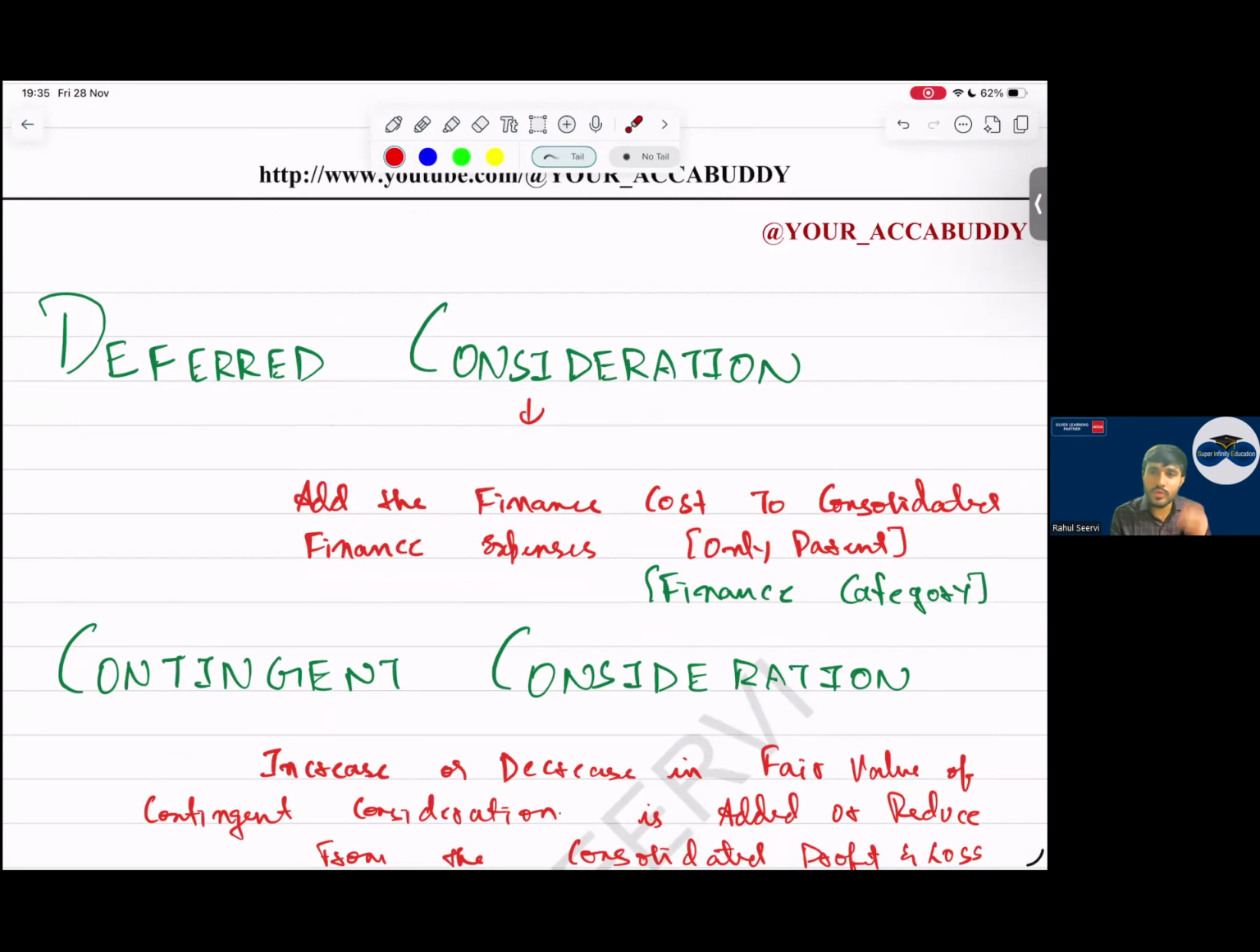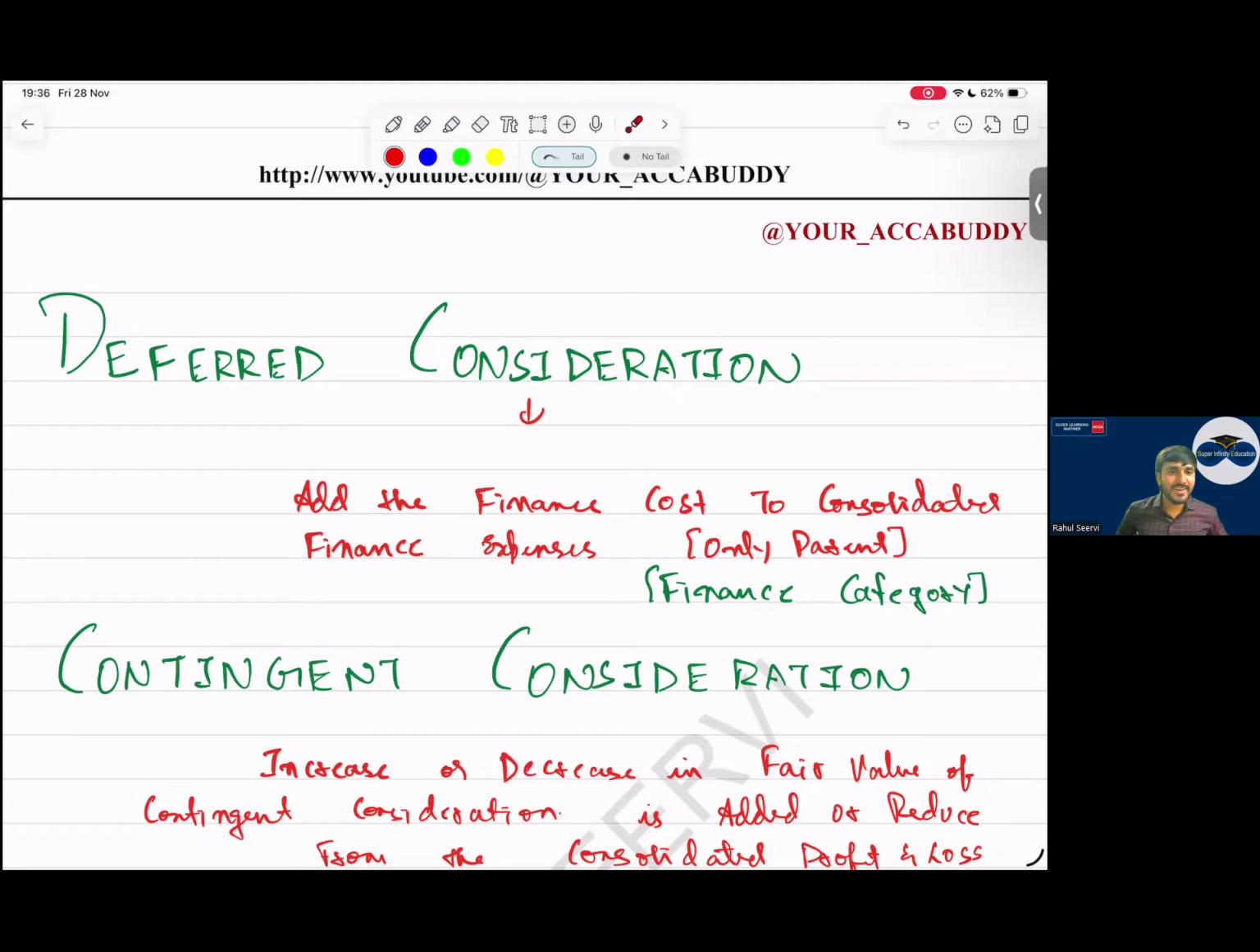No, baba, everything belongs to the parent. Yes sir, contingent consideration. Sir, my contingent consideration is increasing. If your contingent consideration is increasing, is it an income or expense? Tell me. If contingent consideration is increasing, income or expense?